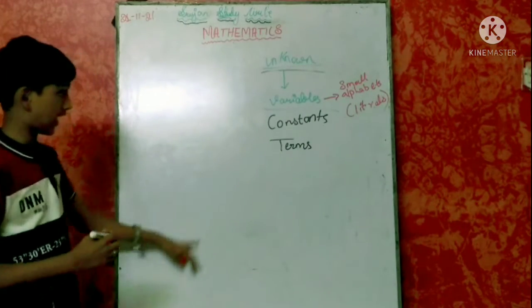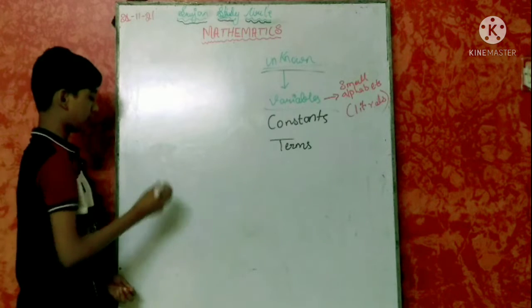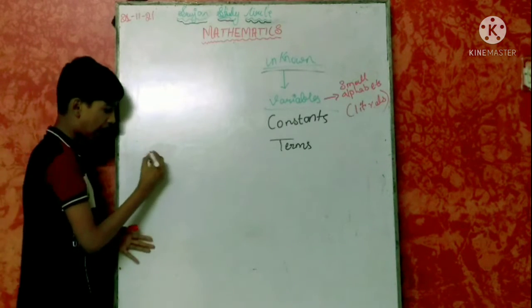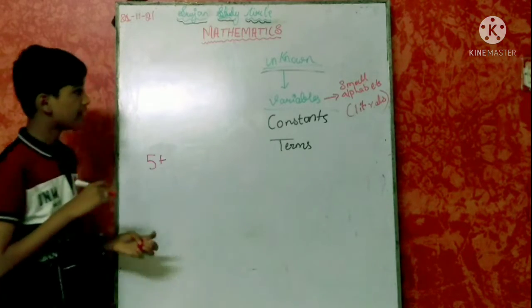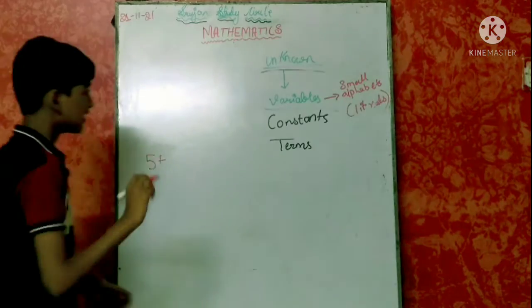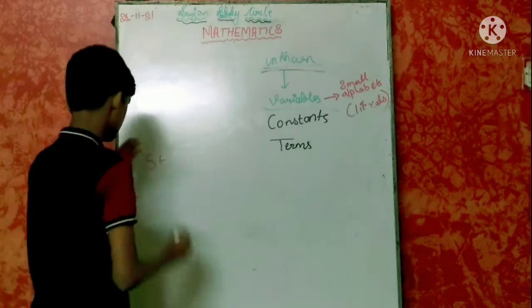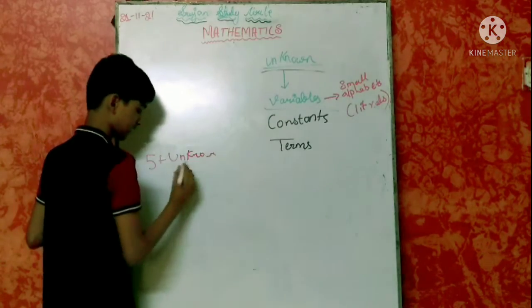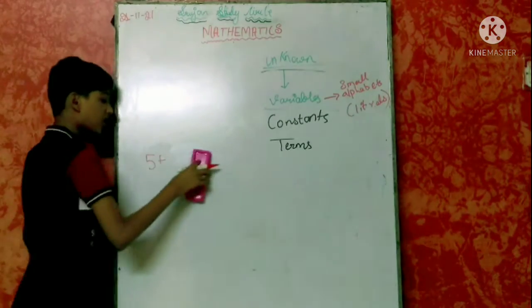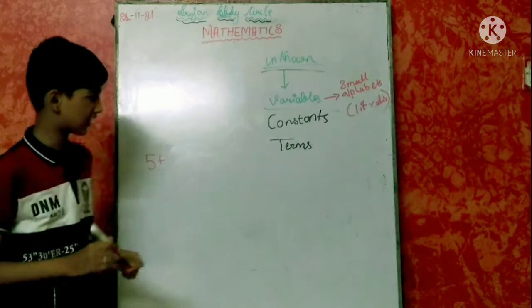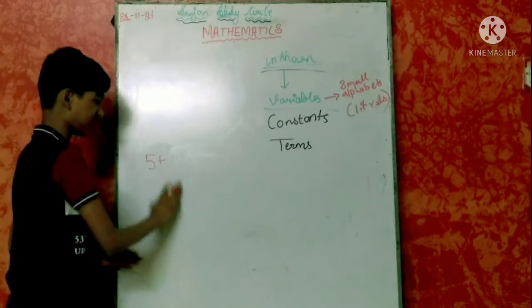Let me take an example. We can take 5 apples, and we don't know the number of bananas. We cannot write unknown bananas, that is wrong. Instead of this we can use any small alphabet or literal, and they are known as variables.